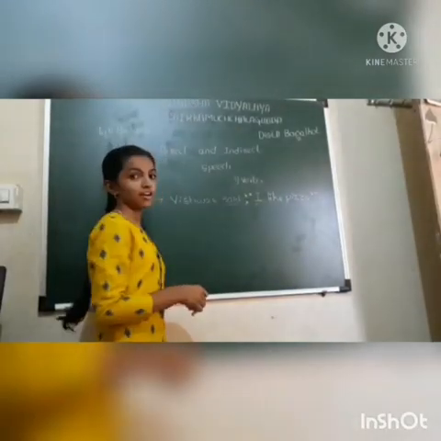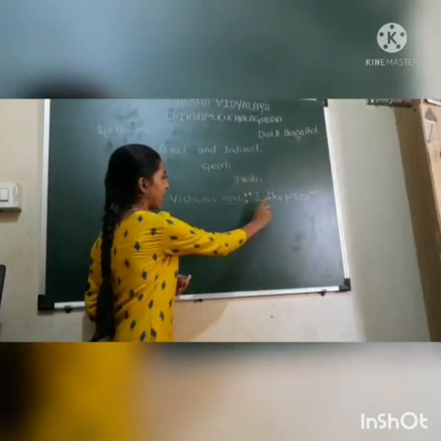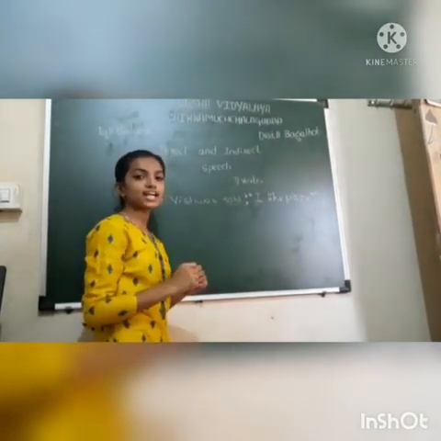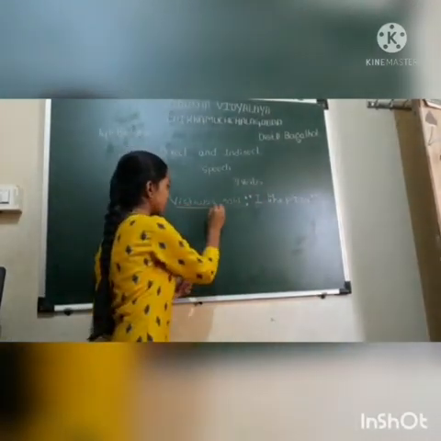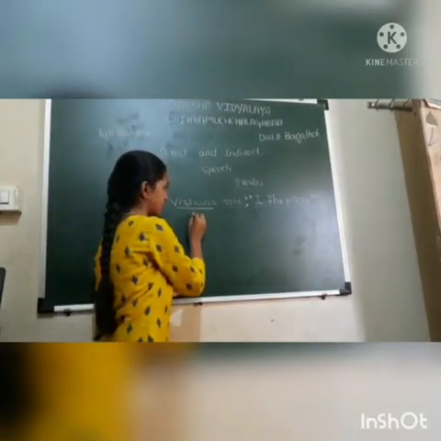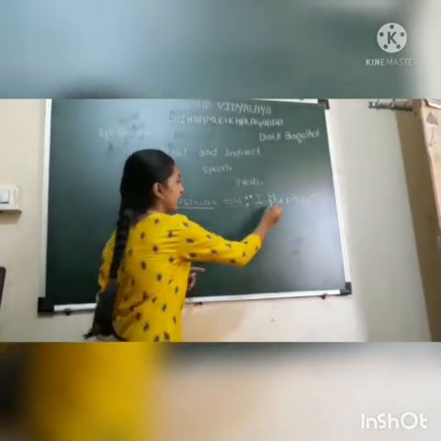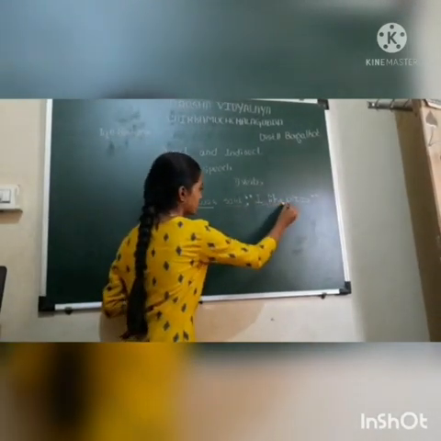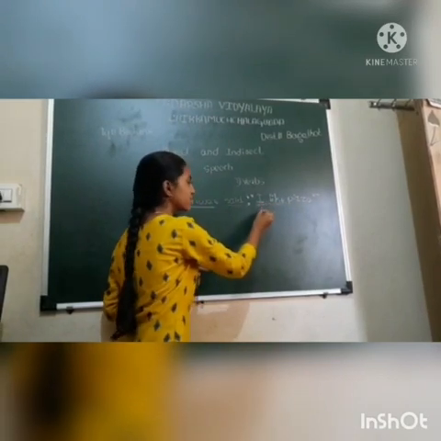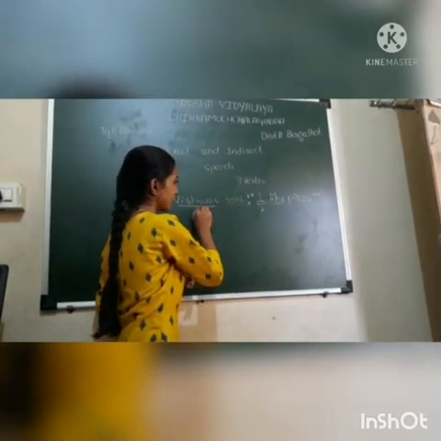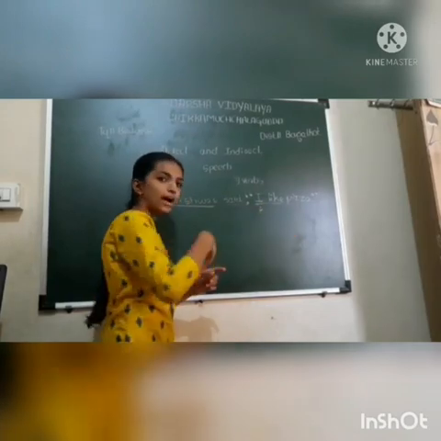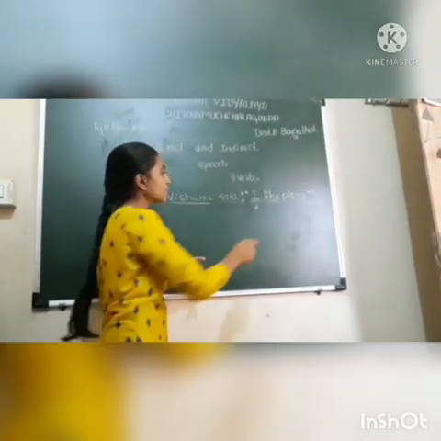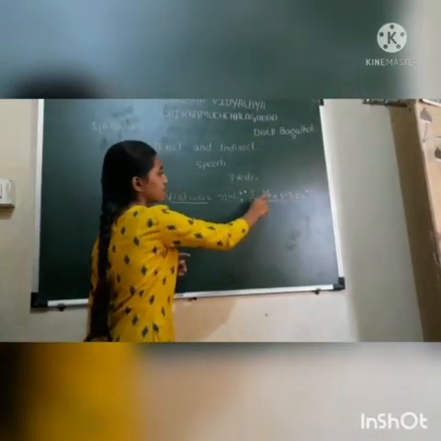The example is here now in front of you. Vishwa said, "I like pizza." Who said I like pizza? Vishwa said. Vishwa is the subject here. What does he like? He likes pizza. In "I like this pizza," I is the subject. I means who? Vishwa. Vishwa is saying that he likes pizza. If we have to convert it into indirect speech, this sentence must be in the past form.